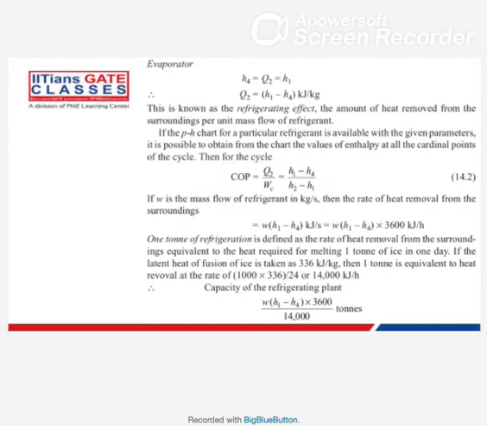Now they can ask you the capacity of refrigerating plant in terms of tons. So you should know what is 1 ton of refrigeration, or they can give you the data like 3 ton refrigeration is required.